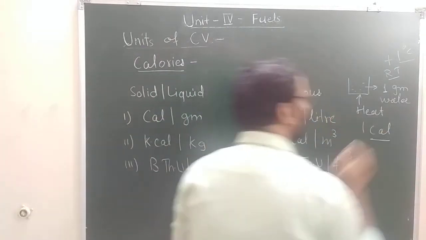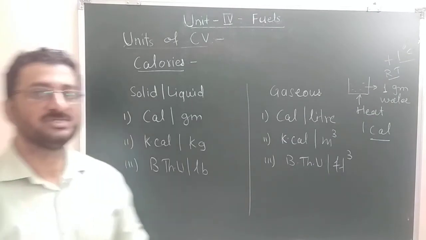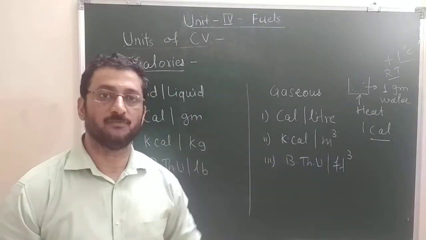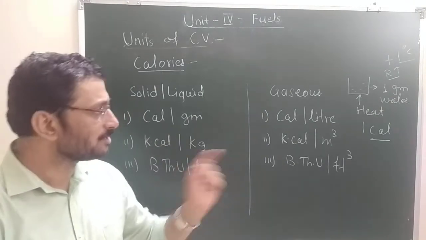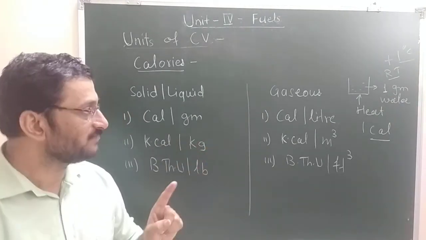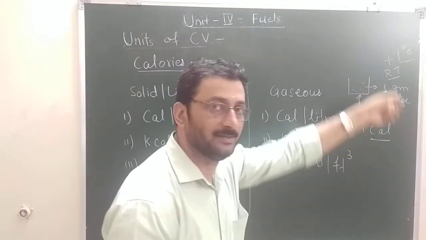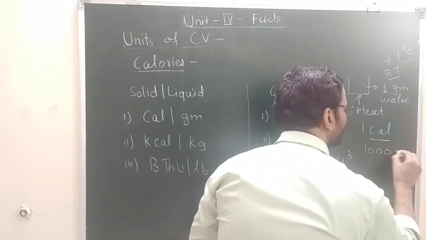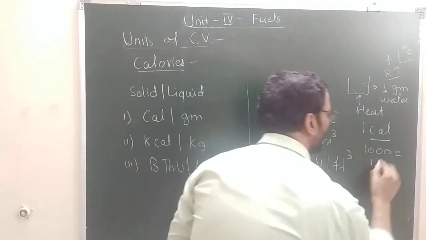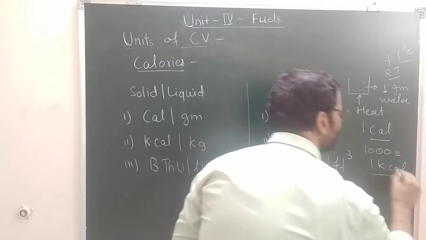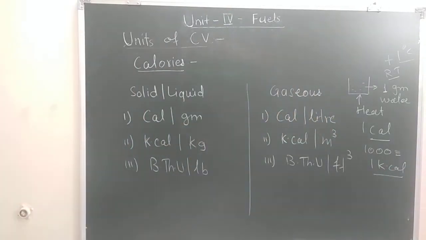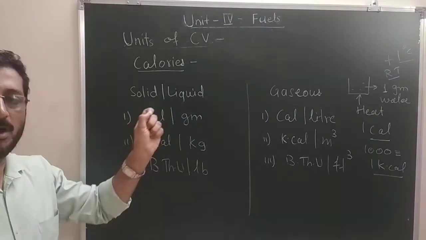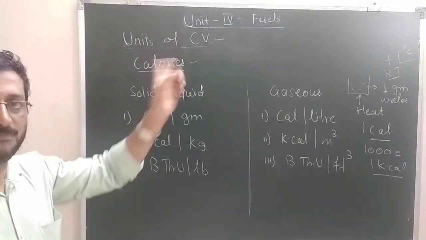We know my college is 1 kilometer away from my house. We understood that, we have that imagination. So here also you have to imagine what 1 calorie is. And what is 1000 calories? 1000 times this is 1 kilocalorie. So certain relations are there. This is one convenient way of expressing calorific value.